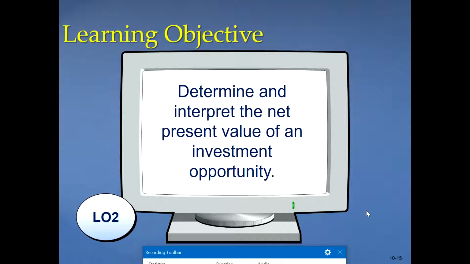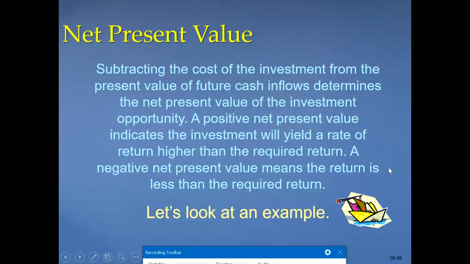So net present value is basically, if we go to the next slide, subtracting the cost of investment from the present value of future cash inflows to determine the net present value of the investment opportunity.